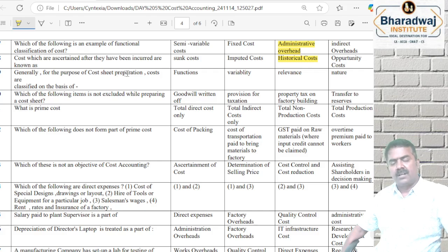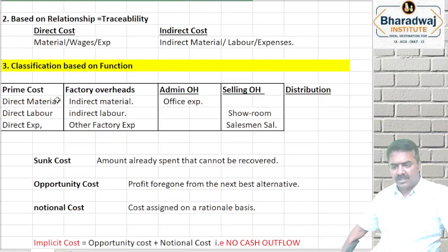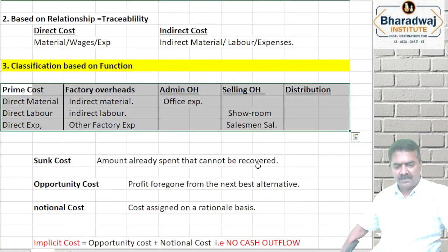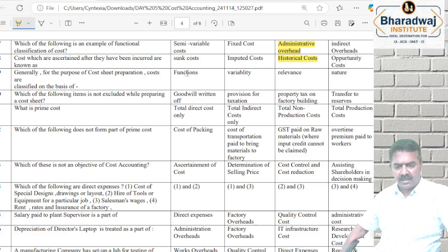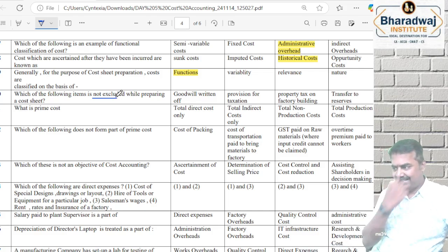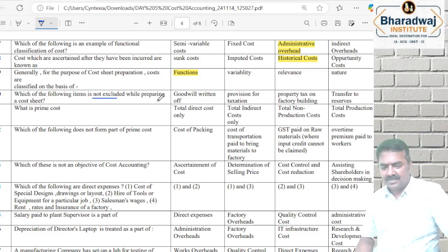To prepare a cost sheet, costs are classified according to function. We classify the cost according to function. They asked which are not included while preparing the cost sheet. It was a wrong question. We will not include everything. This is a wrong question. All the above. Answer is all the above.